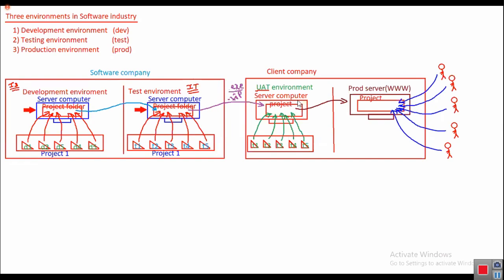If UAT people also confirm that, okay, there is no problem in this project now, users can access, then it is placed in the production system, nothing but deployed, the project will be deployed and made available for customers to access. Then when the project is deployed to the production server, people say that the project is going live.